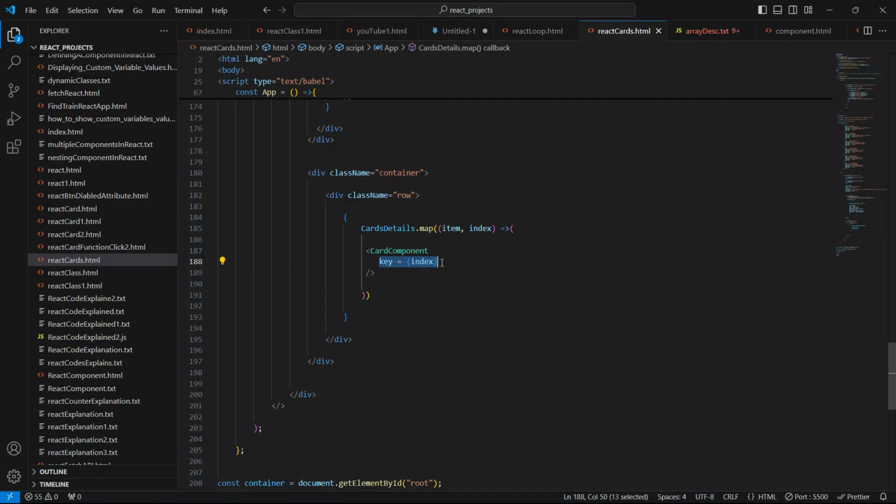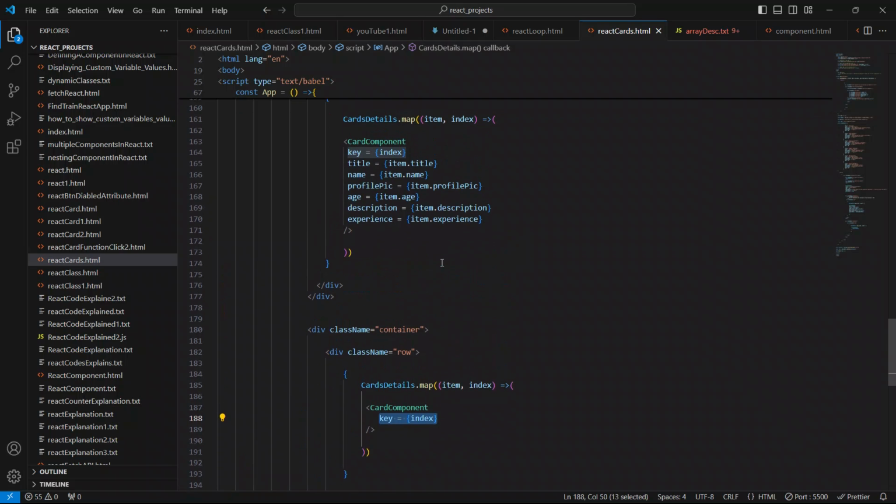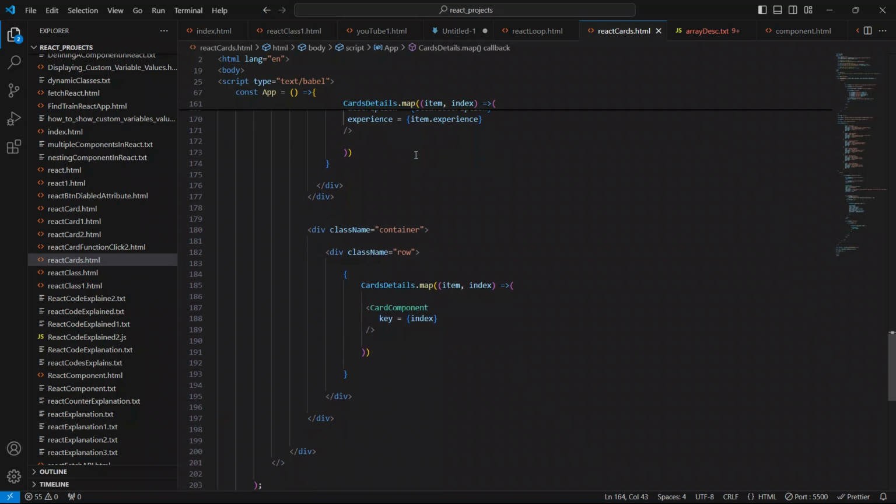By using this key attribute, React knows which part of the elements is to be updated and modified. That's why it is compulsory to provide this key attribute here. I hope I explained it to you.